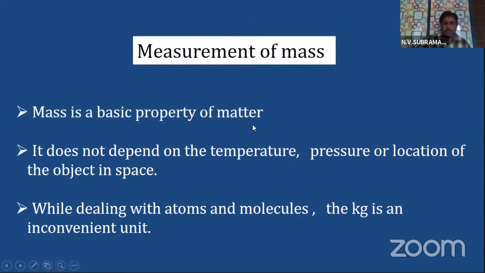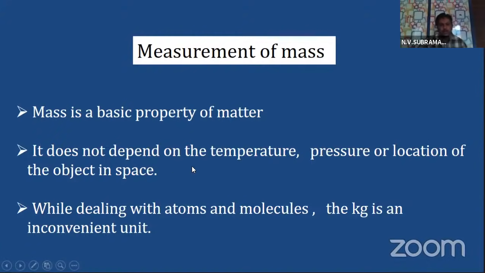Mass is a basic property of matter. What does this mean? We know that matter means substance. Every substance has mass compulsorily. That means it is a basic property. Second one, it does not depend on the temperature, pressure, or location of the object in space. This is important, children. Many students make a mistake, even at school level also.